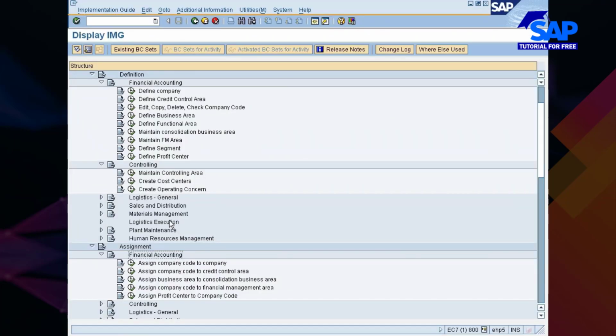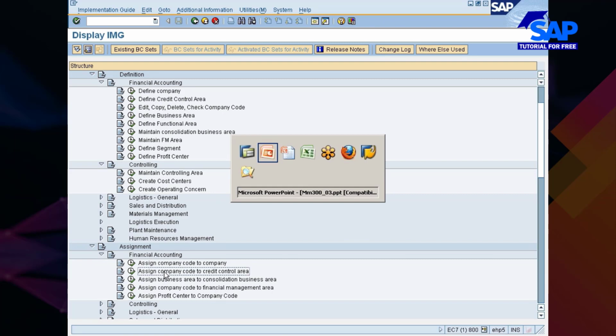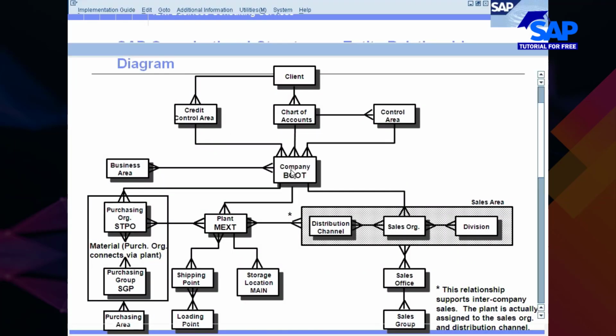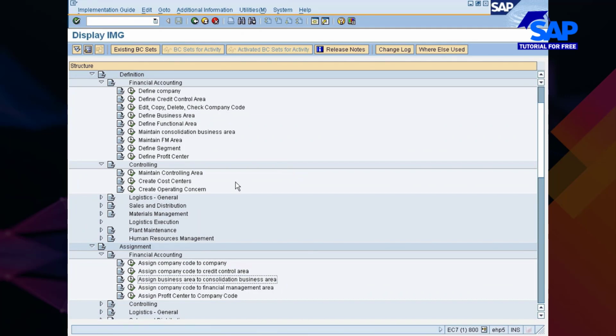We have established company code with credit control area, credit control area with company code. Similarly, we have established business area and consolidated business area relationship. We have assigned our company code to financial management area.